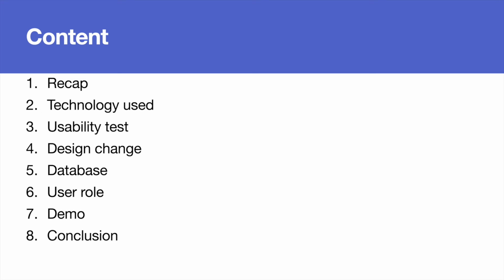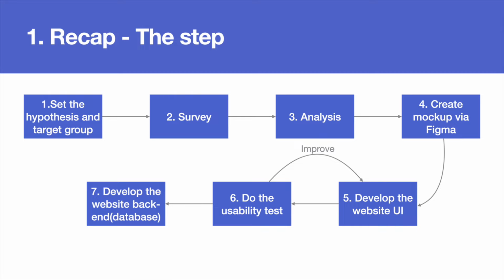The content that I will cover in the presentation: I will start with a recap about the project concept, the pain point and the target group. Next, I will show you the technology that is used in the project. Then I will show you the usability test, the task, the participants, and the results. And I will show you the design change, the result of the usability test, and the database diagram. And I will show you the user role before showing the website demo, and I will bring you back to the conclusions, the recap. Let's start with the steps of the project.